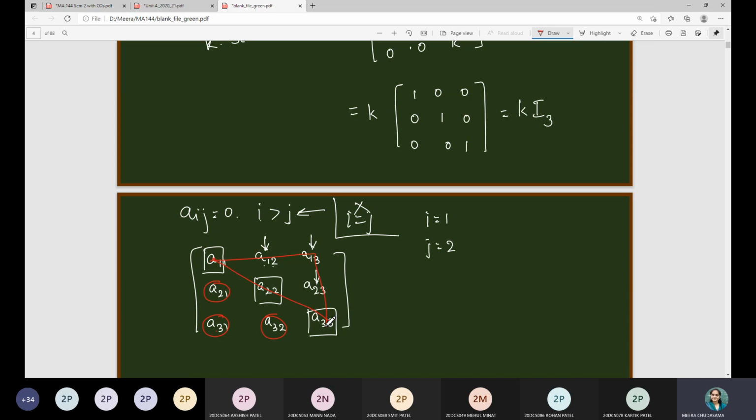I am not saying all the entries will be non-zero, but at least below the principal diagonal, you are having all these entries 0. So this is called upper triangular matrix, where you have put the condition of 0 element below the principal diagonal of a matrix.